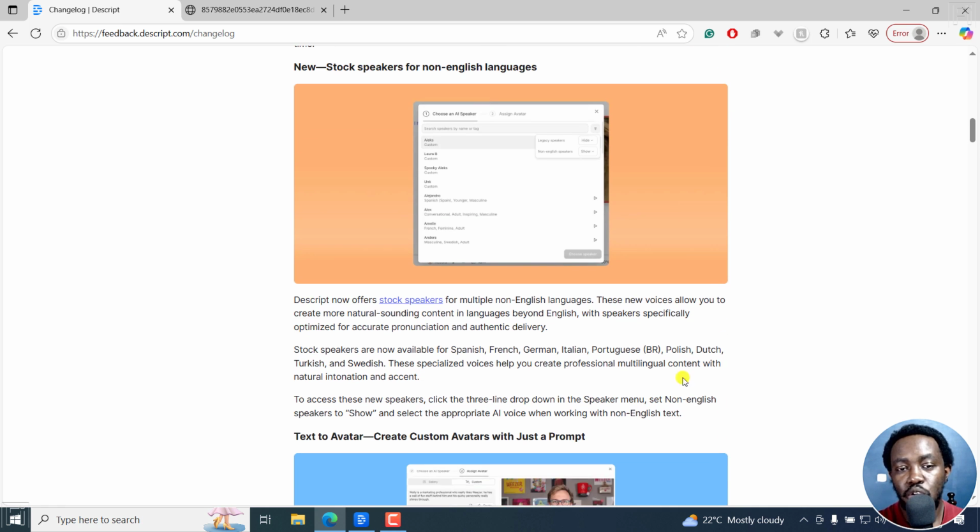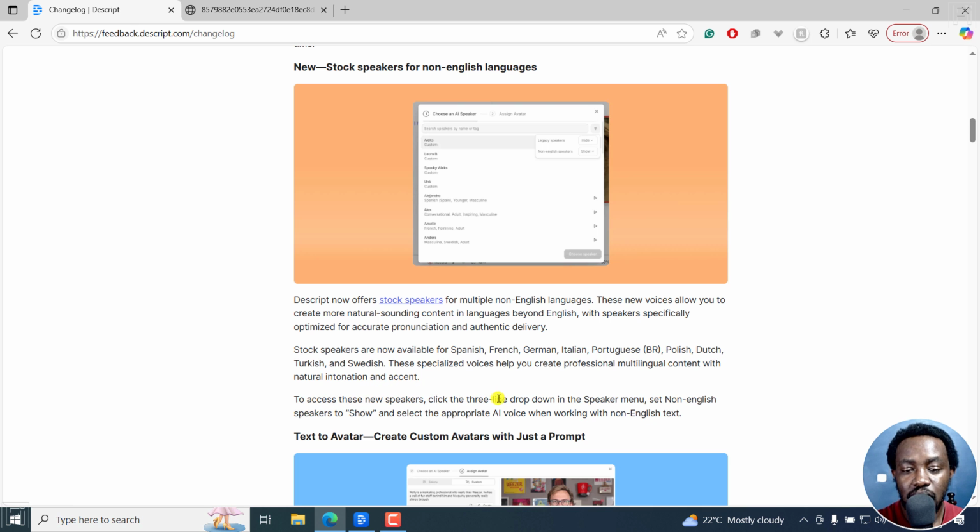There are now new stock speakers for non-English languages. That's new. So Descript now offers stock speakers for multiple non-English languages. The new voices allow you to create more natural sounding content in languages beyond English, with speakers specifically optimized for accurate punctuation and authentic delivery. So stock speakers are now available for Spanish, French, German, Italian, Portuguese, that is Brazil, Polish, Dutch, Turkish, Swedish. These specialized voices help you create professional multilingual content with natural intonation and accent.